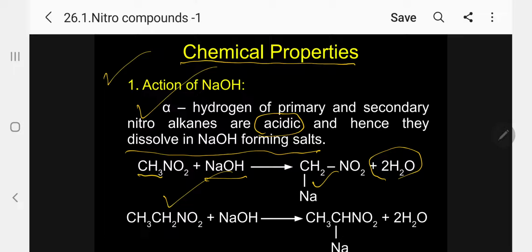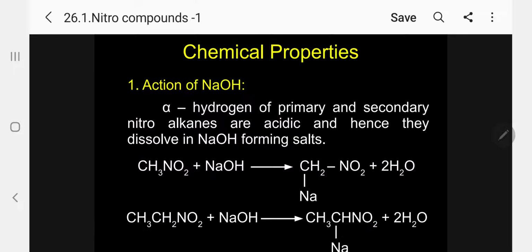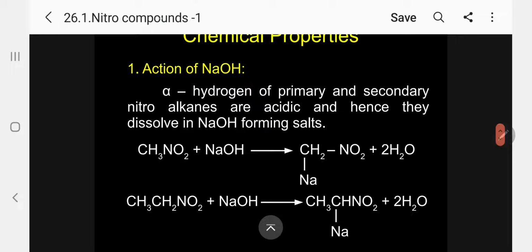If we take a specific example, nitroethane, the same type of product is formed. Very, very interesting information. So the first one, action of sodium hydroxide, forms the corresponding acidic, substituted salt.